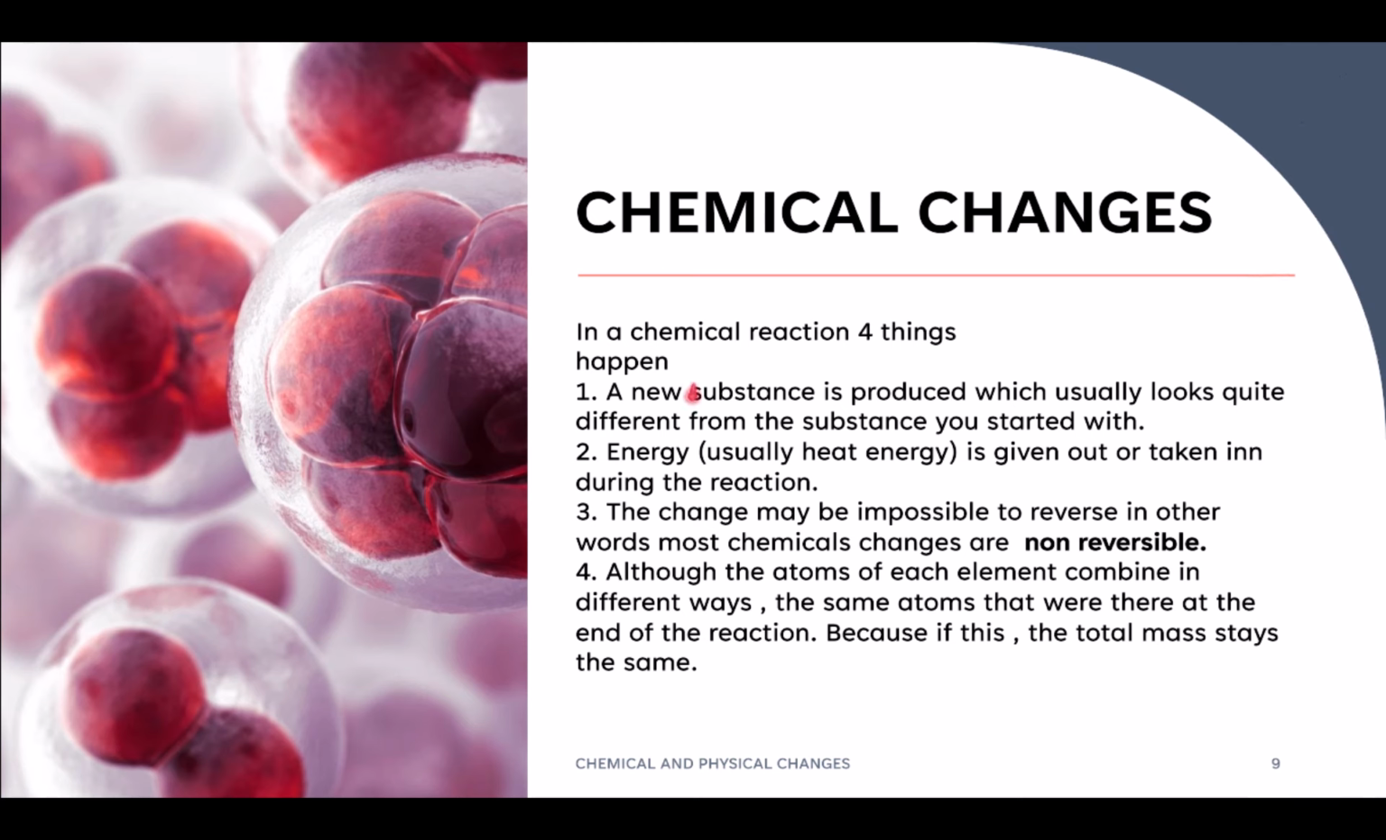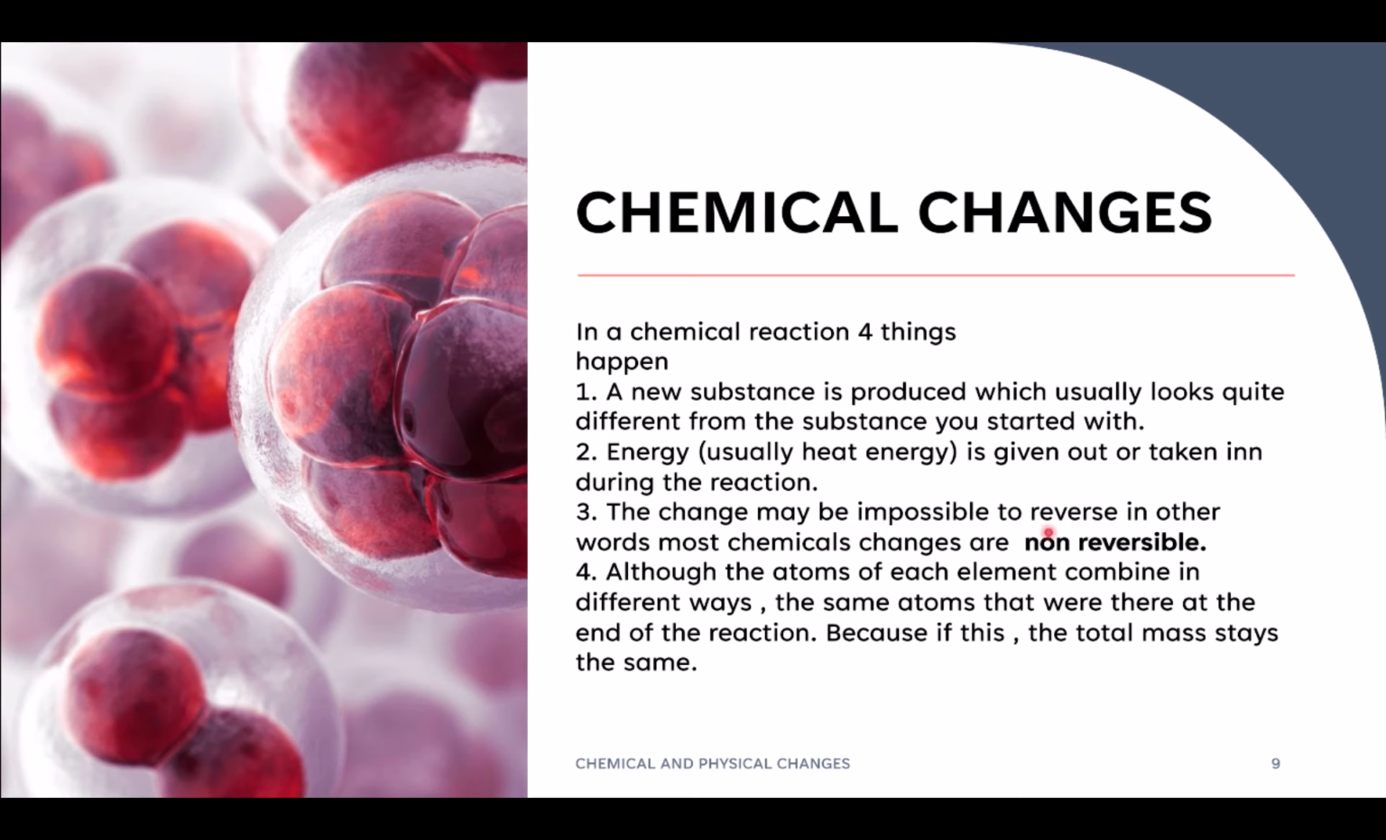What happens in a chemical change? A new substance is produced, which usually looks quite different from the substance you started with. Energy, usually heat energy, is given out or taken in during the reaction. The change may be impossible to reverse.